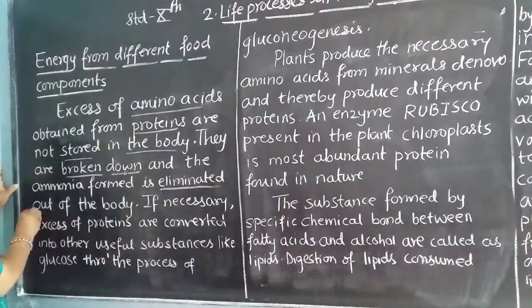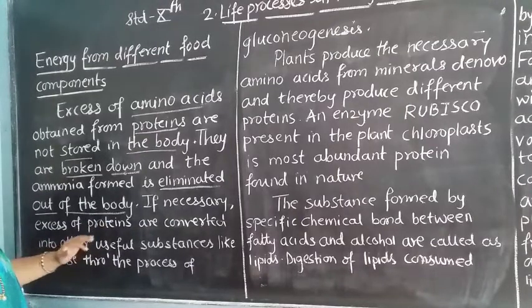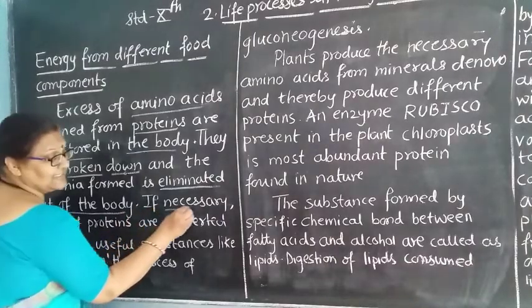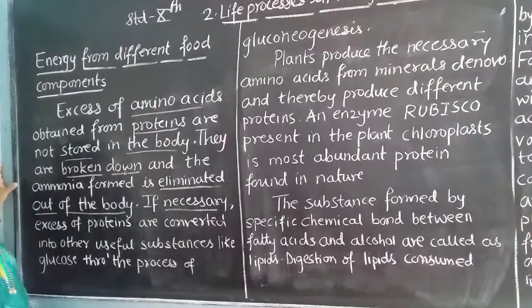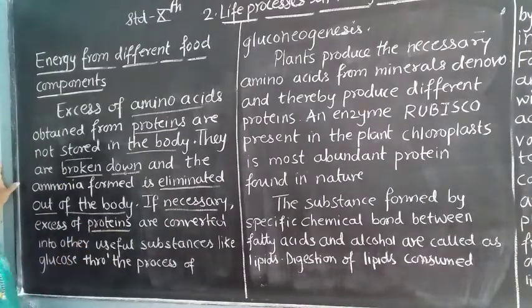This is eliminated out of the body. So if necessary, what happens here? If there is a necessity, the excess amount of proteins are converted into other useful substances, and those useful substances are nothing but glucose.